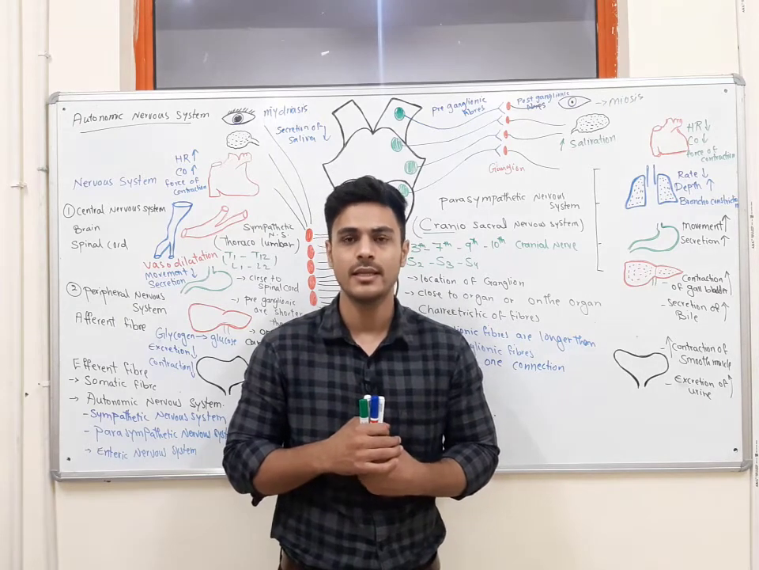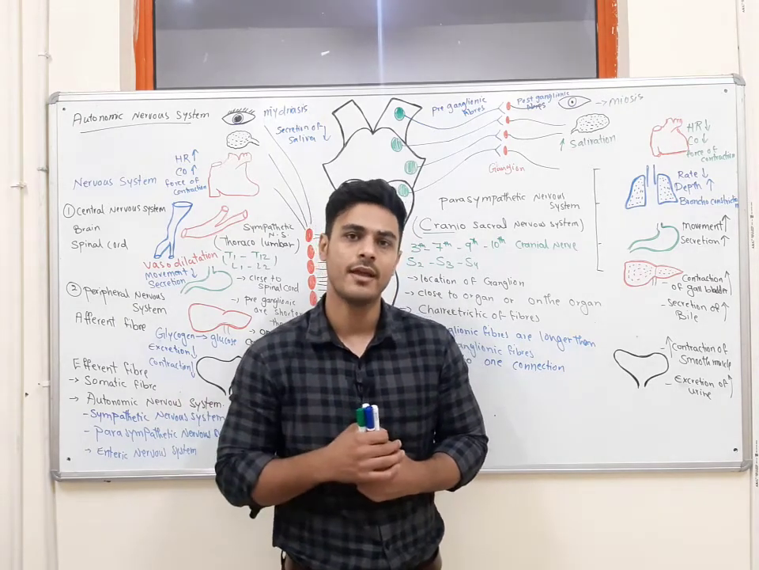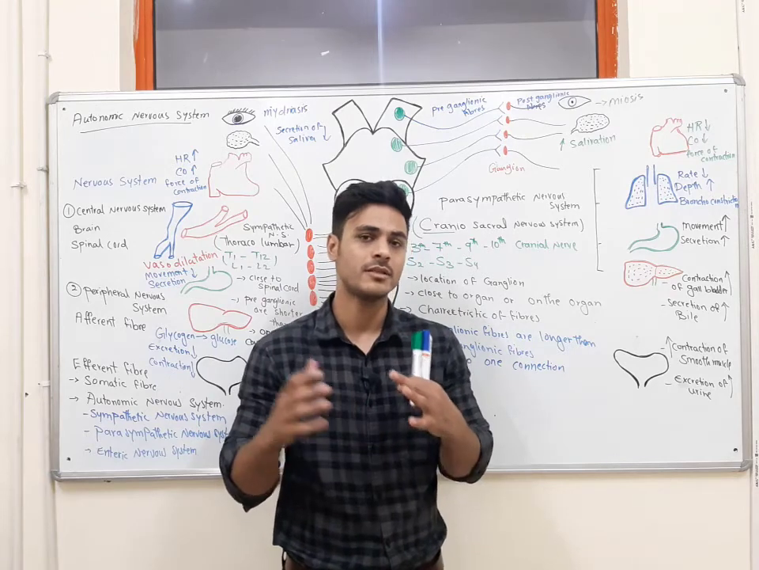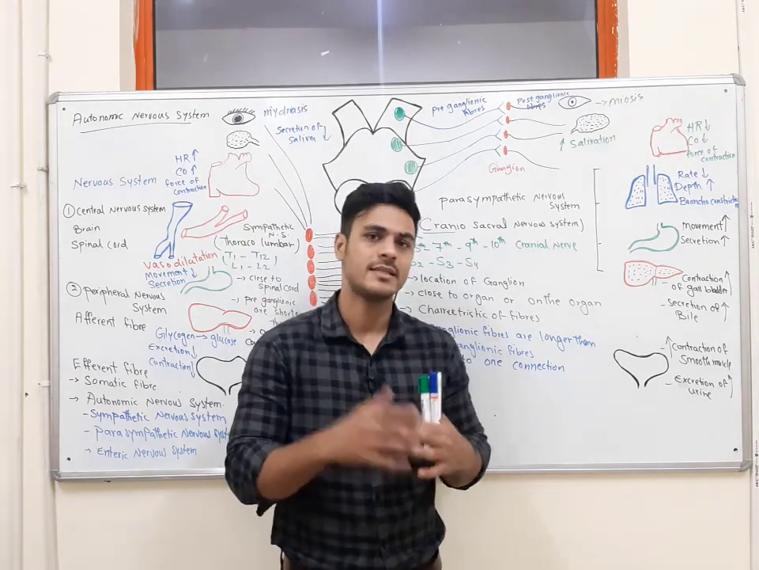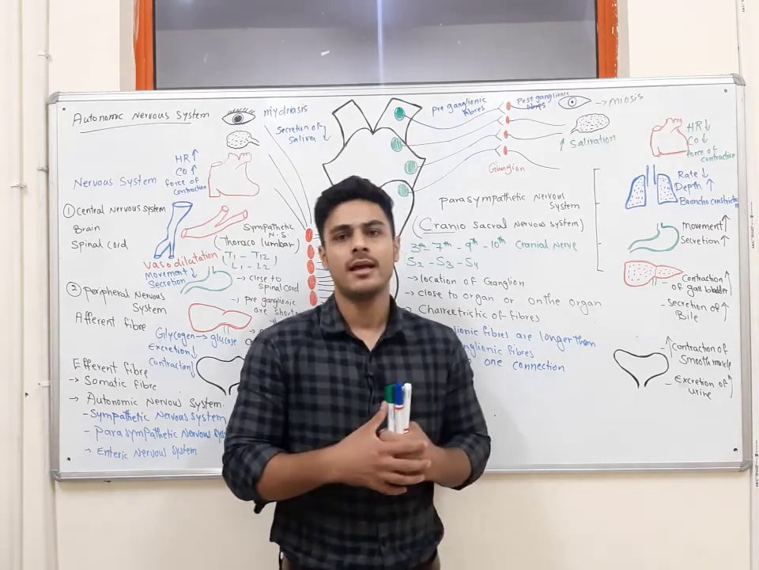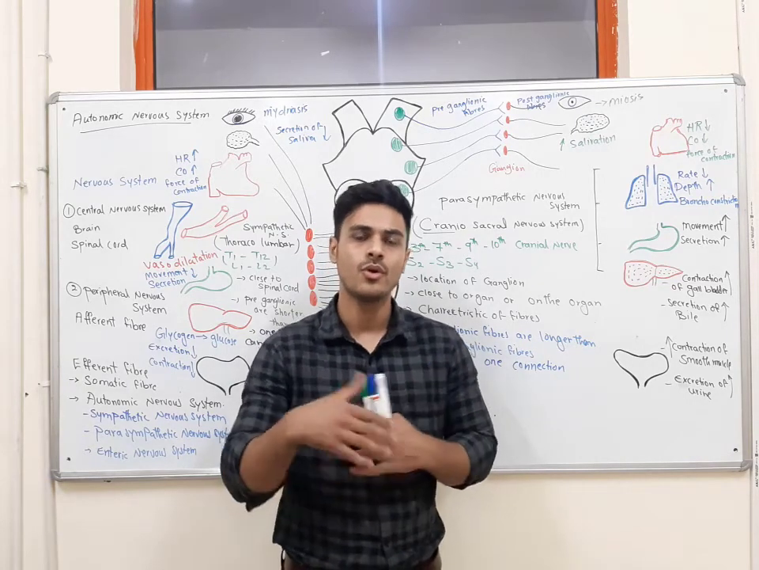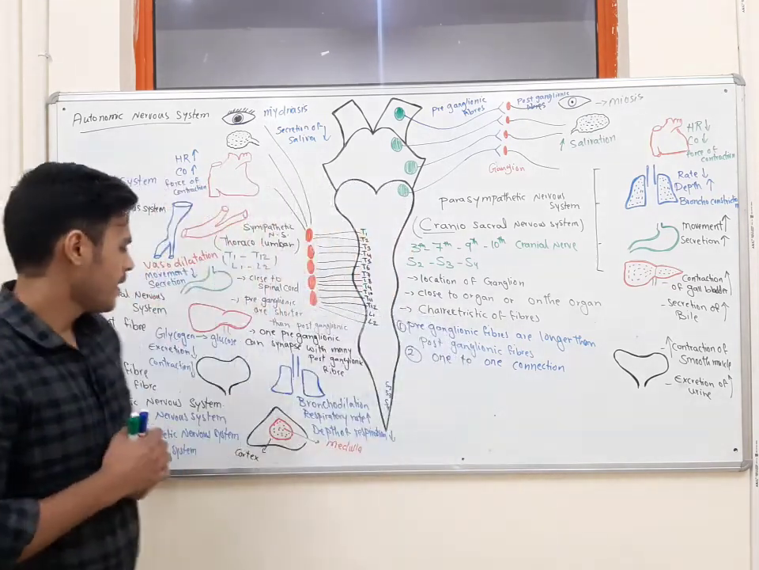This was another characteristic of the autonomic nervous system, which I wanted to tell you: the autonomic nervous system is in coordination with the central nervous system to control the function of organs.